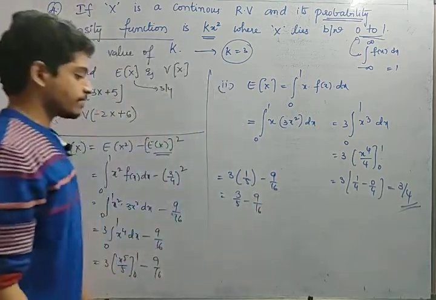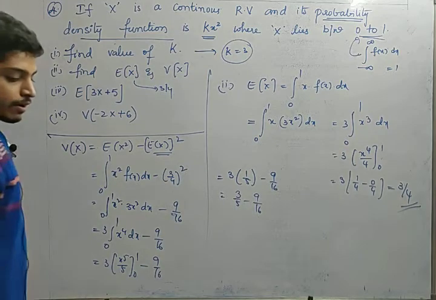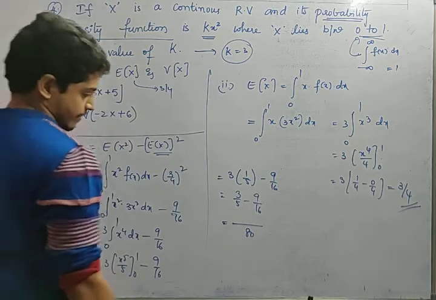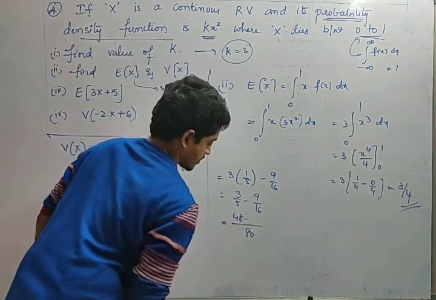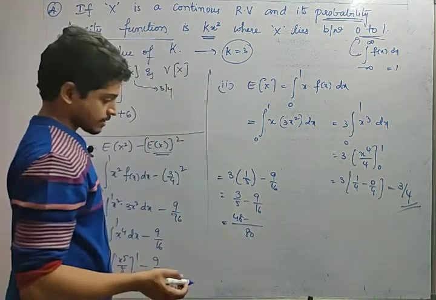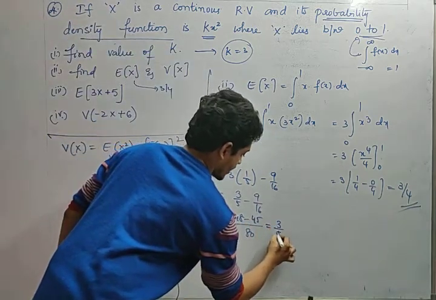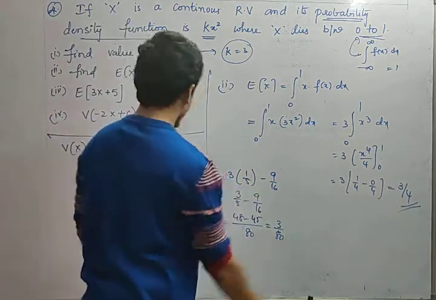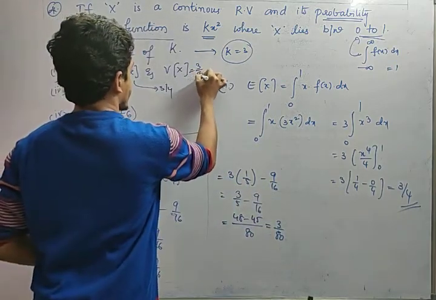So what is the LCM, friends? 3 by 5 minus 9 by 16. It is 80, right? 16 5s are 80. Now 48 minus 45, 16 3s are 48 and 9 5s are 45. So the value is 3 by 80. What is the value of variance now? Expectation is 3 by 4, variance is 3 by 80. So this value is 3 by 80, friends.